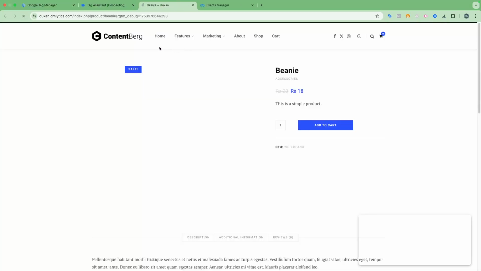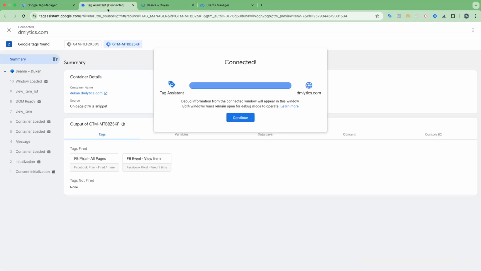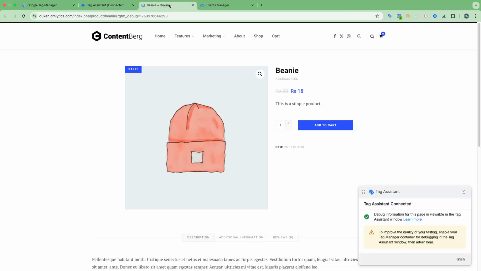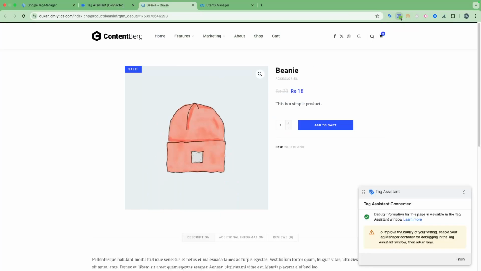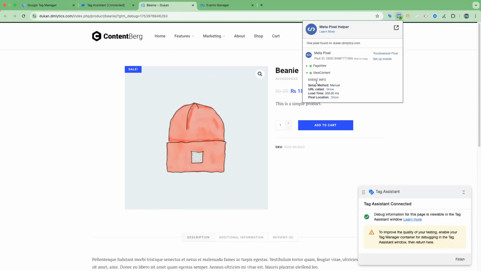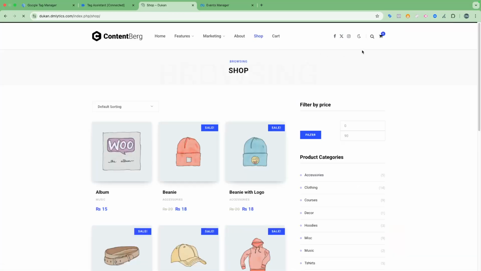So this is the GTM preview mode where I can see if my pixel is working correctly or not. As you can see here, I have installed the view content event on this product detail page. So this view content event will fire on all the product detail pages, and this page view event will fire on all the pages. Let's go to the shop section here.